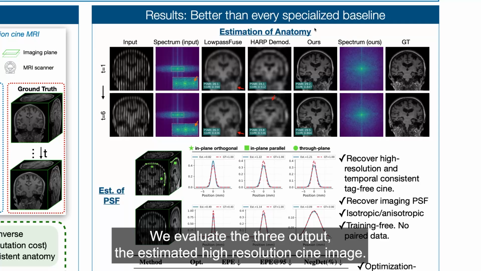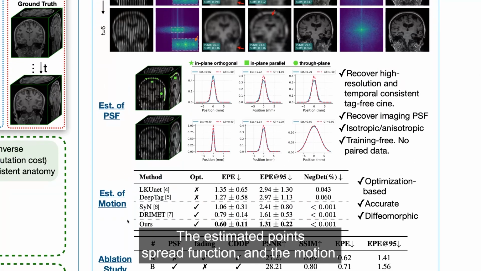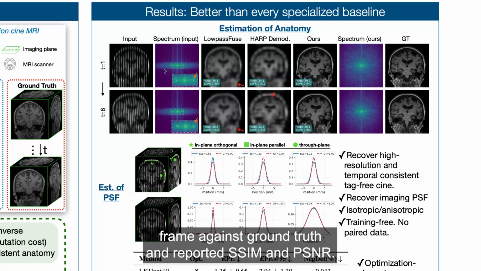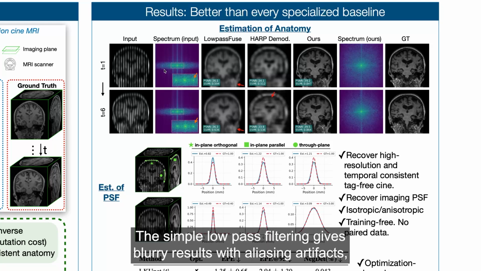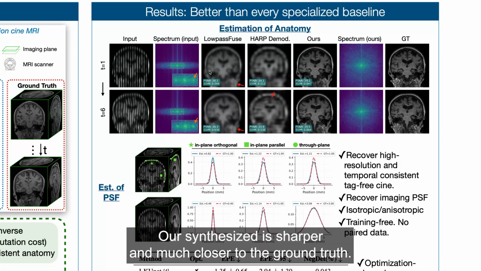We evaluate three outputs: the estimated high-resolution cine image, the estimated point spread function, and the motion. For cine images, we compare the synthesized cine at each time frame against ground truth and report SSIM and PSNR. The simple low-pass filtering gives blurry results with aliasing artifacts because the nearby harmonic peaks leak into the filter. Our synthesis is sharper and much closer to the ground truth.